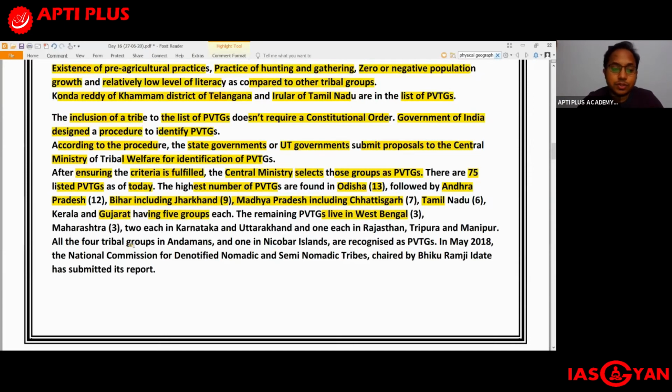Apart from that, we also get to see that all the tribal groups present in Andaman and Nicobar, so there are 4 groups in Andaman and 1 in Nicobar, are recognized as PVTGs.